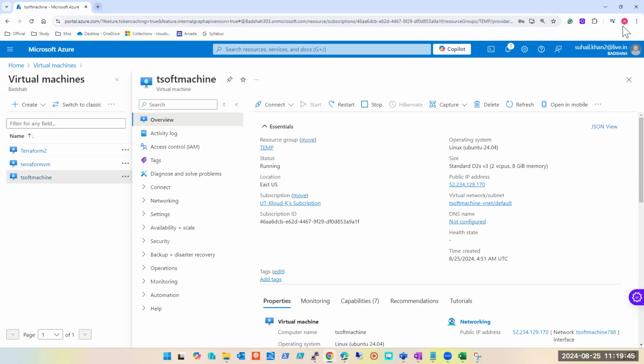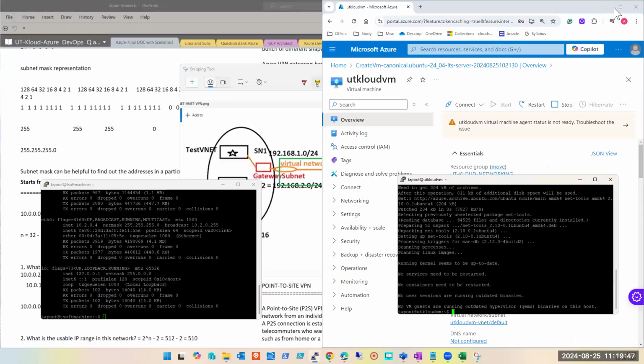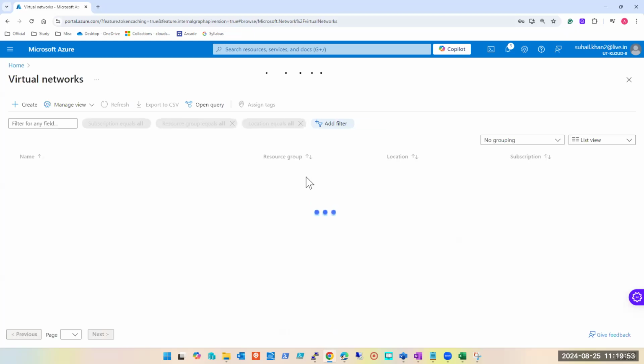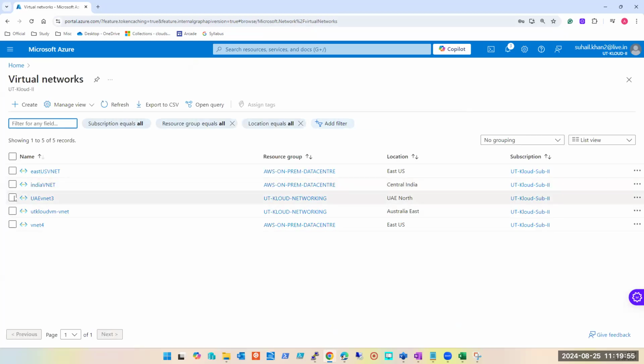We already saw that yesterday. When I was trying to do that with these two VNets, we were not able to do it. Why? Because our addresses were overlapping. So someone has shared a screenshot saying I was not able to do the VNet peering because addresses are overlapping.